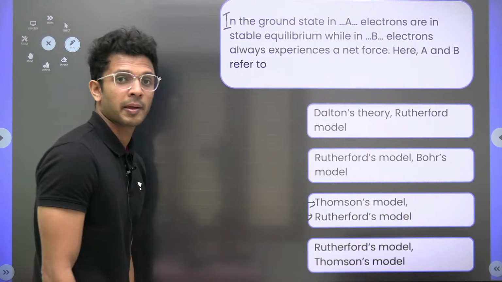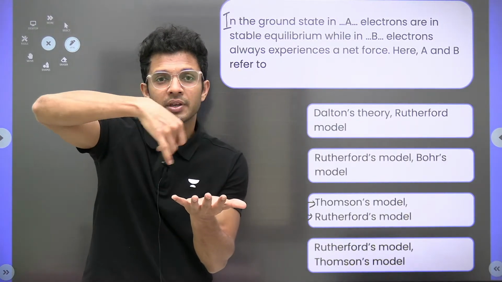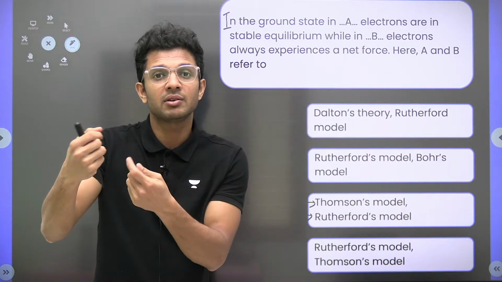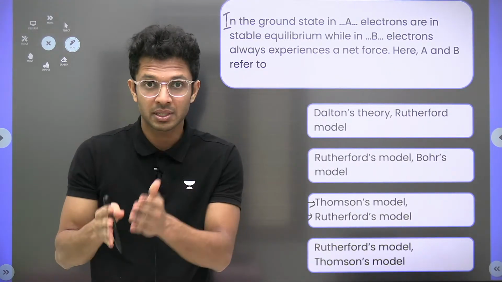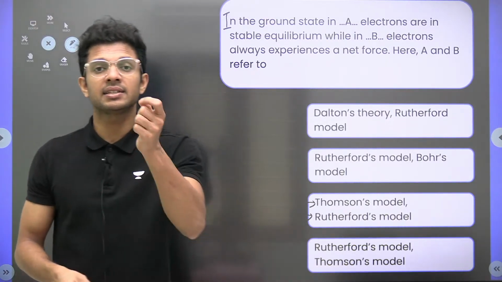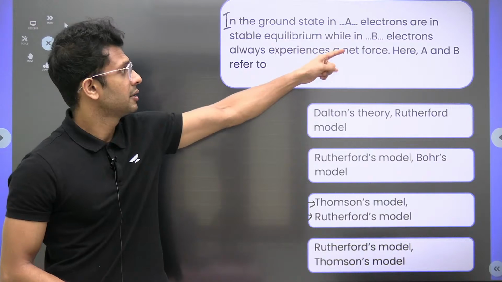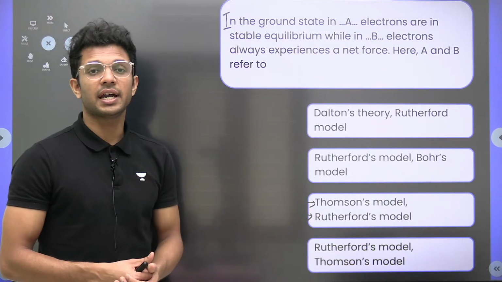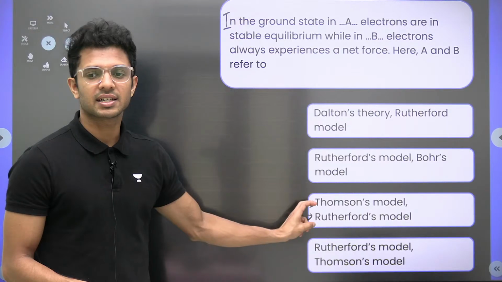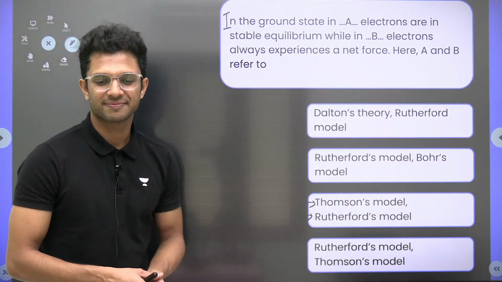Rutherford's model, because in Rutherford's model electrons are constantly revolving around. If an electron has to move in a circular path, it should be given a centripetal force. So those electrons are experiencing a centripetal force in Rutherford's model. So B suggests Rutherford's atomic model, and option C, Thomson's and Rutherford's model, is the correct one.